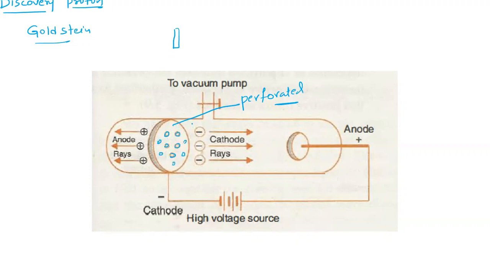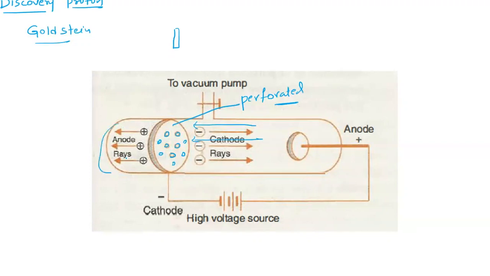Right? Perforated cathode. And he noticed that the rays are not only generating at the cathode and moving towards the anode, but rays are also simultaneously generating at the anode and moving towards the cathode, and they are passing through these holes.